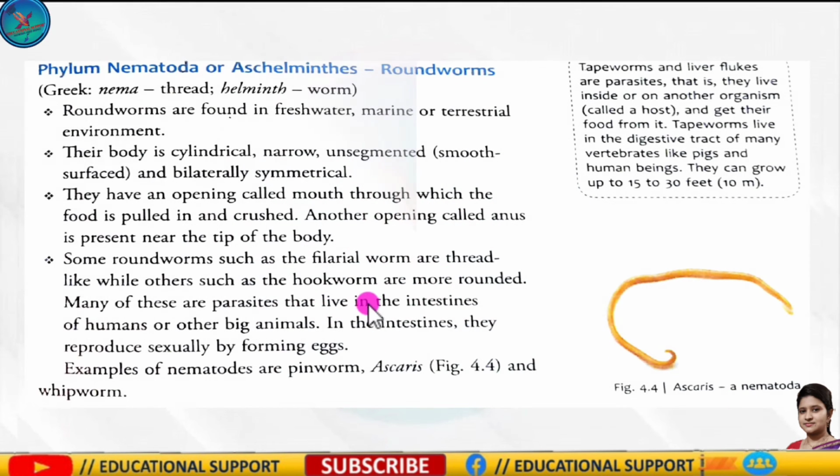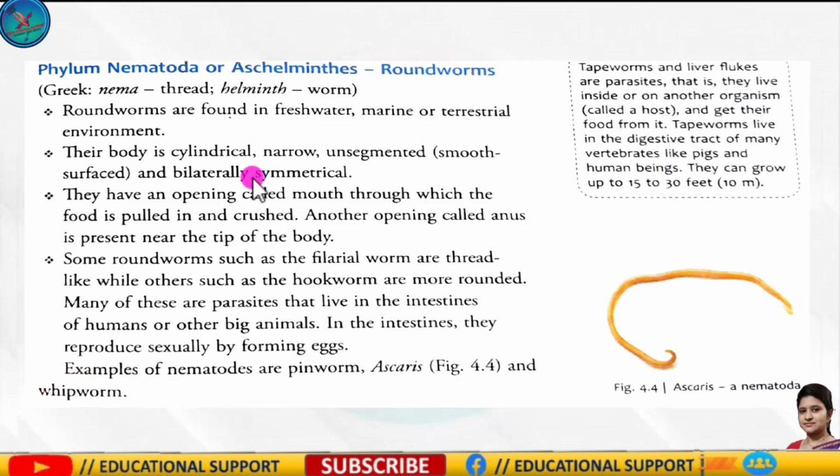So next is the phylum Nematoda or Aschelminthes. That is the roundworm. So it is also a Greek term, and nema means thread and helminths means worm. So roundworms are found in fresh water, marine water and the terrestrial environment. Their body is basically cylindrical and narrow. Okay. And unsegmented. Very, very important. What do you mean by unsegmented? Unsegmented means they have a smooth surface. There is no segmentation. Okay.